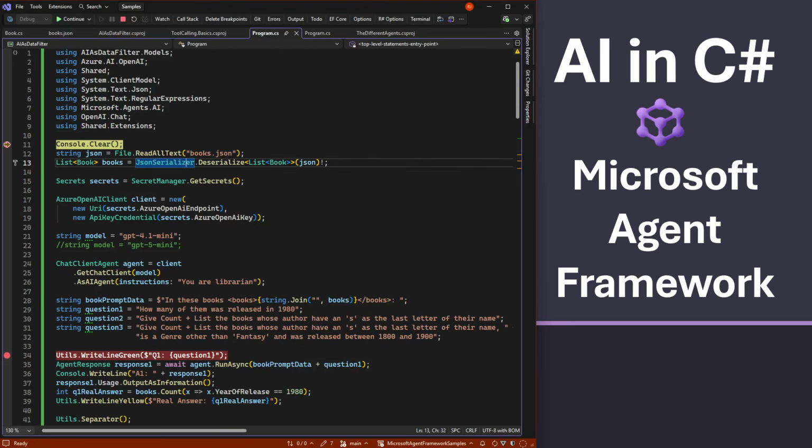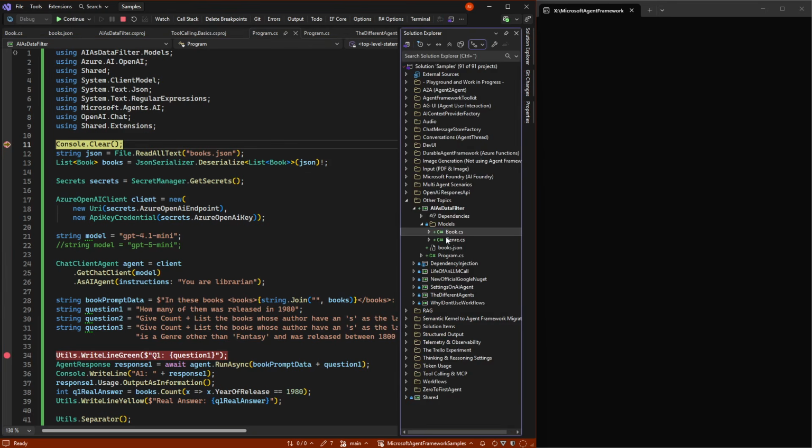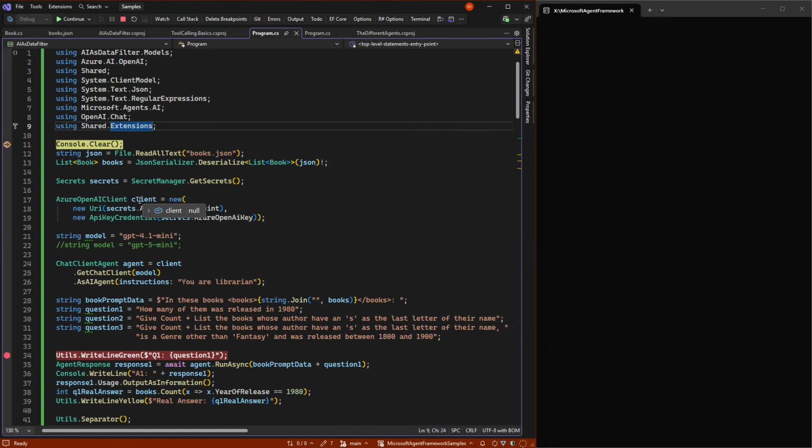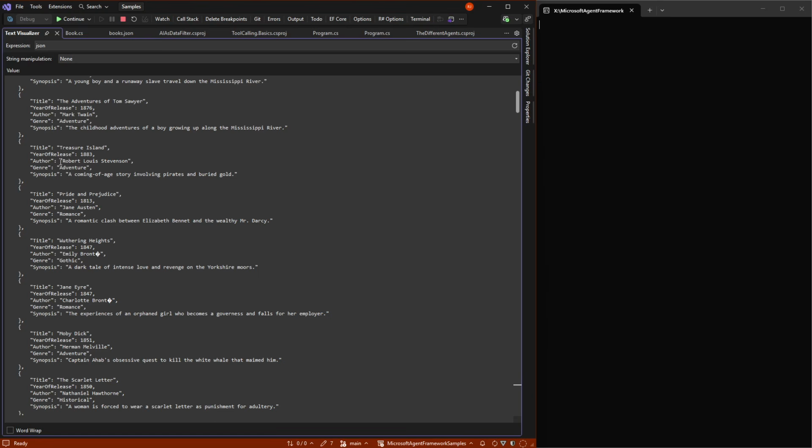So in here, I have a sample, and if we look into the samples, it's the one on the other topics, AI as data filter. What I have is a bunch of books, namely 100 of them, just being some JSON.